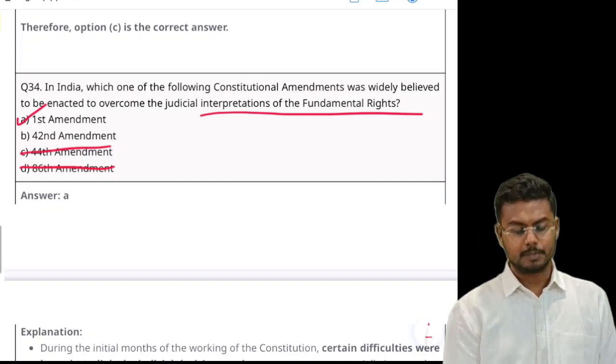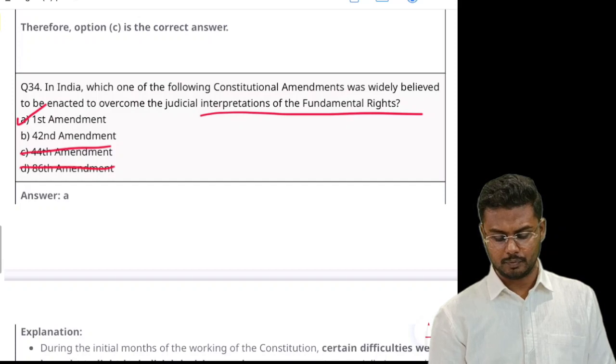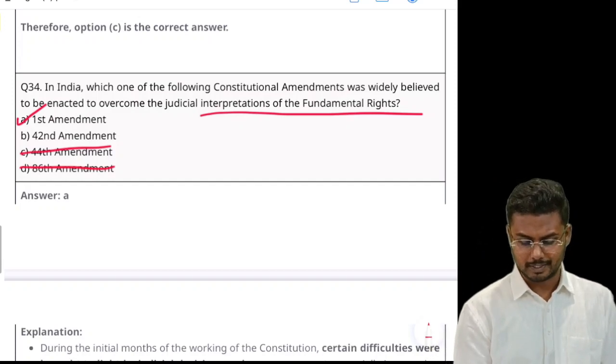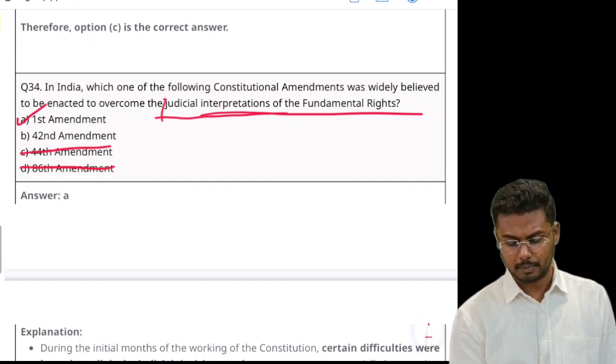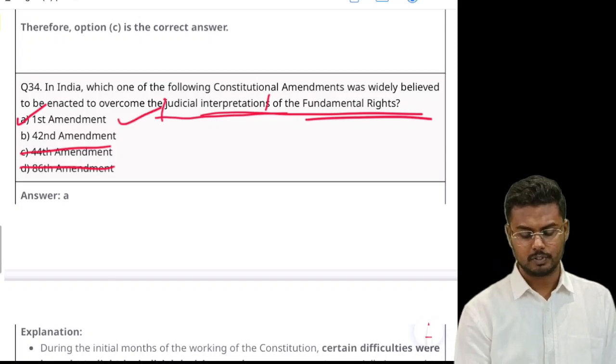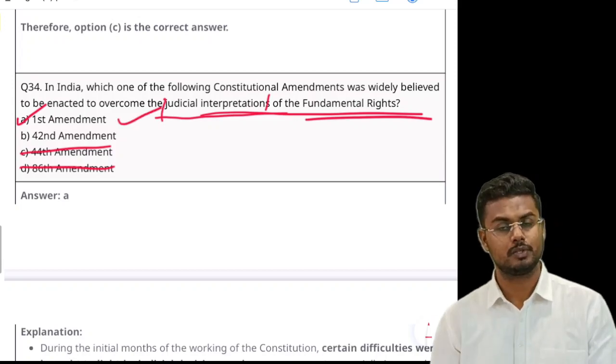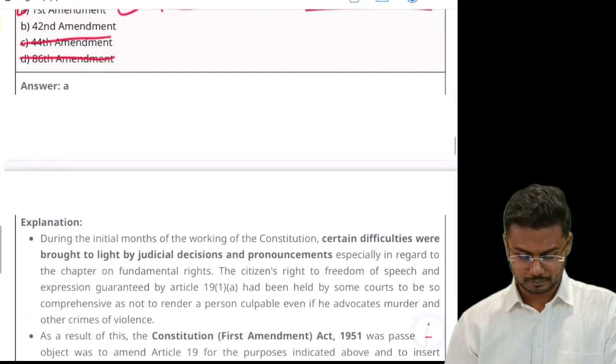So with respect to this question, that is, which of the following constitutional amendments was widely believed to be enacted to overcome the judicial interpretations of the fundamental rights? So this is the First Amendment, First Constitutional Amendment Act of India.